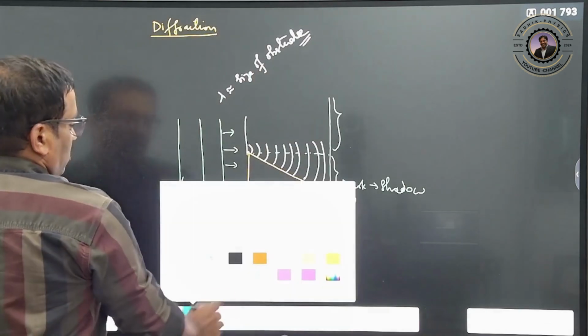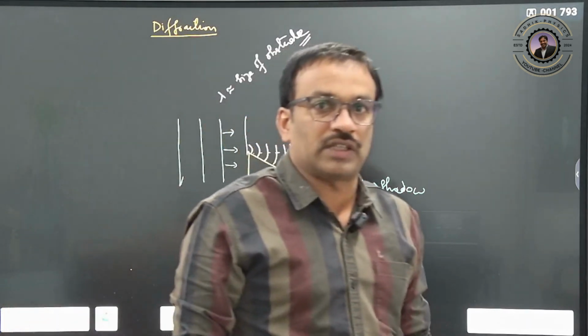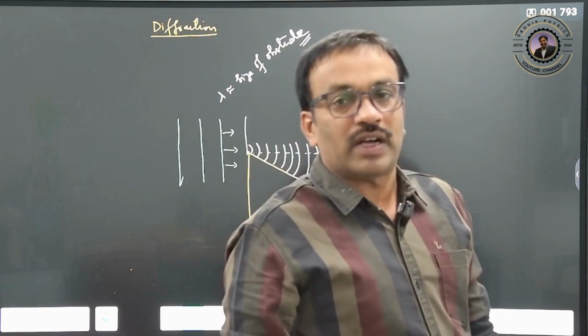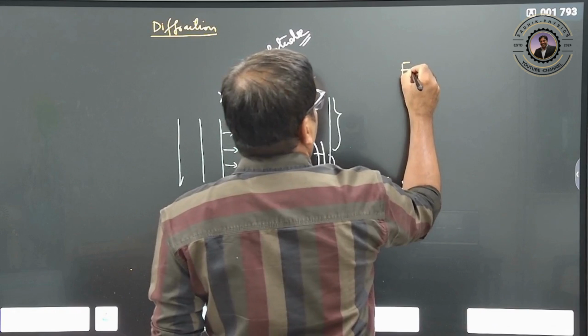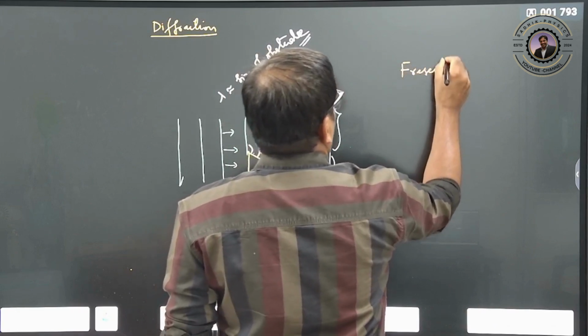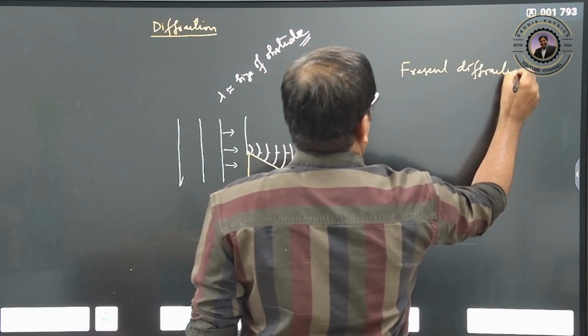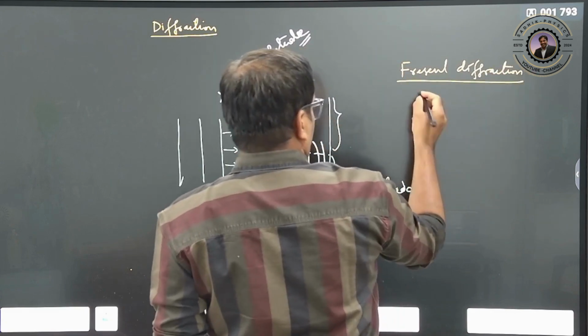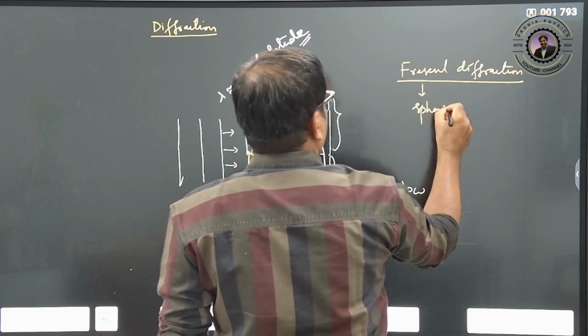Clear? So there are two types of diffraction. One is Fresnel diffraction, one is Fraunhofer diffraction. What is Fresnel diffraction? Dealing with Fresnel diffraction is slightly difficult. Fresnel diffraction uses only spherical wavefronts.